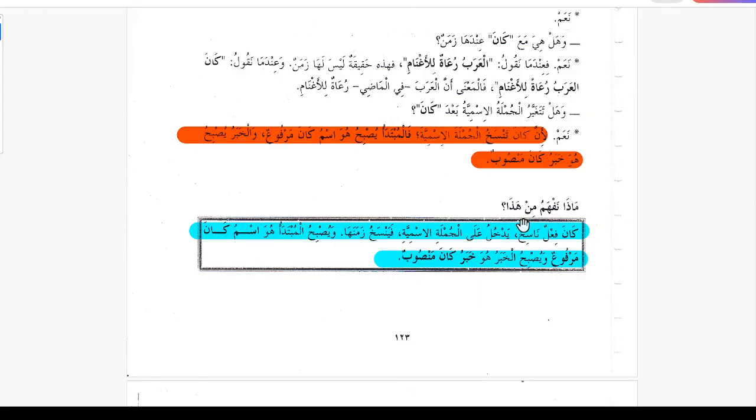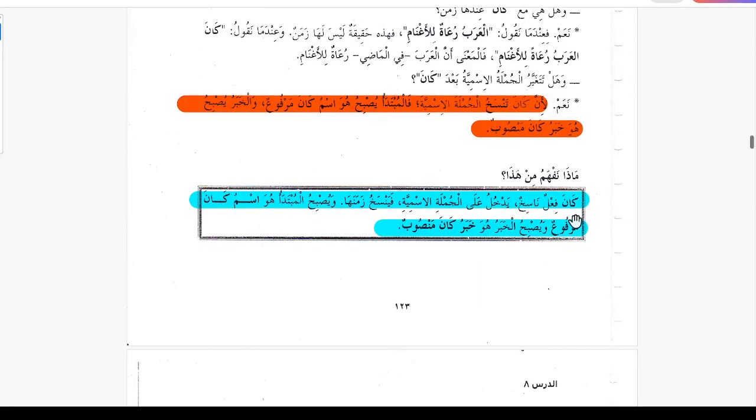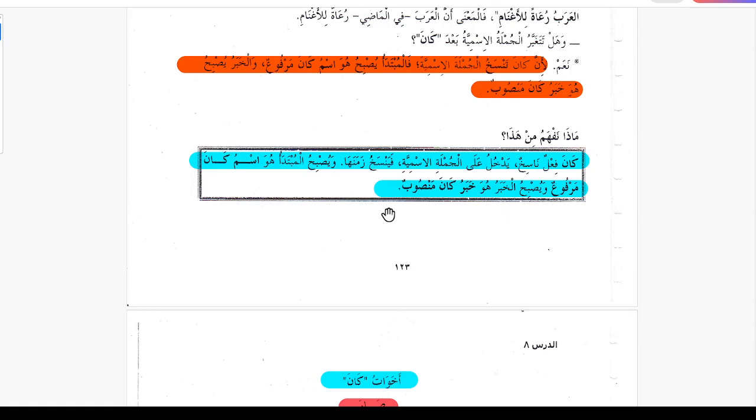Maza nafamu min haza? What do we understand from this? Kana is the failun nasikhun. Yadkhulu al jumla til ismiyati, it enters on a jumla ismiya. Fayan sahu zamanaha, so it cancels its time. Wa yusbihu mubtada huwa ismu kana, and mubtada becomes ismu kana marfu. Wa yusbihu khabru huwa khabru kana mansub, and the khabar becomes khabru kana mansub. So this is the summary of all this.